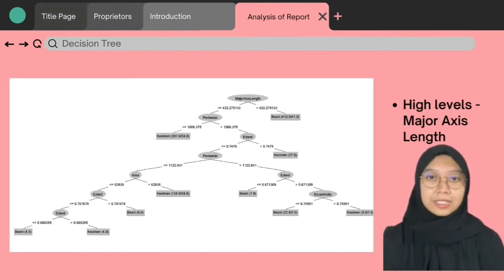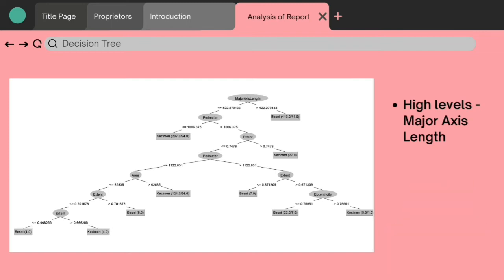Next, for decision tree, we use the J48 classification algorithm to classify and describe the result tree. There are 3 dimensions found, namely perimeter, area, and major axis length, of the 8 rules using the Apriori algorithm. This is because they are the most influential dimensions. The most contributing dimension is the major axis length. It shows that 410 represent correctly classified instances and 41 represent incorrectly classified instances at height levels.